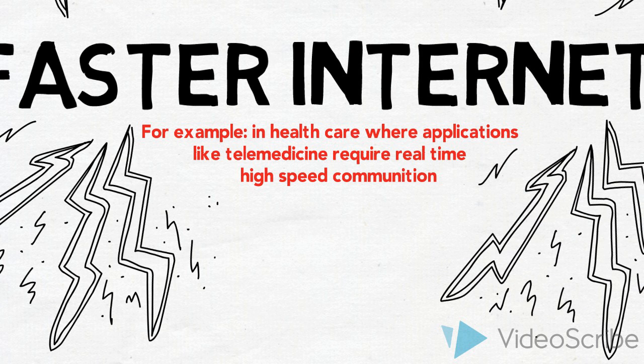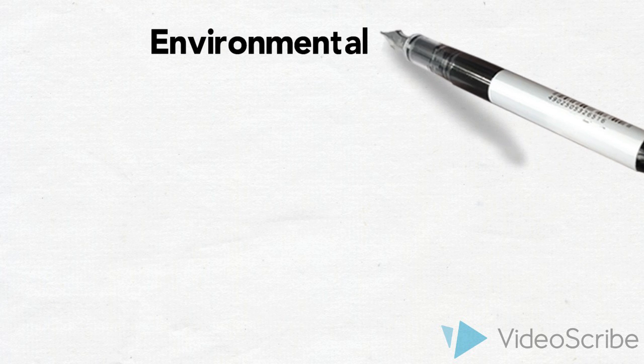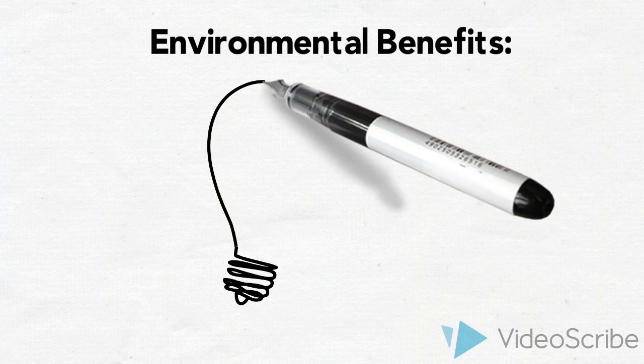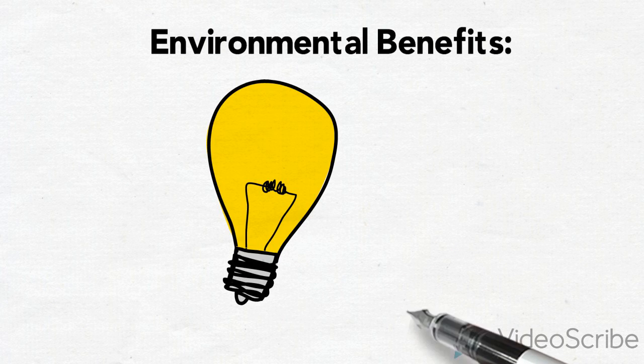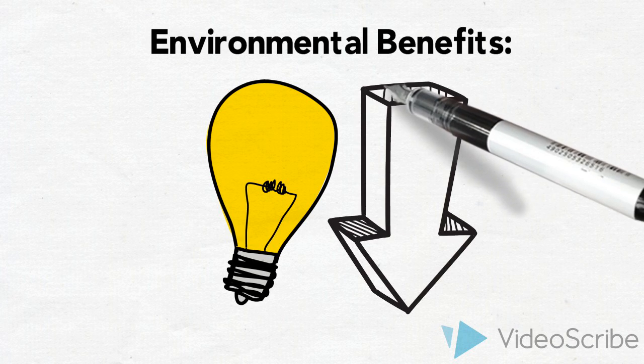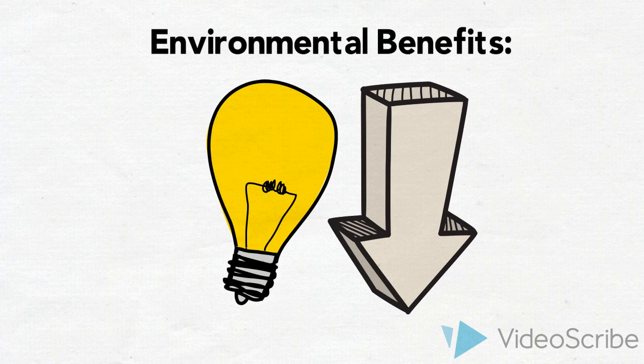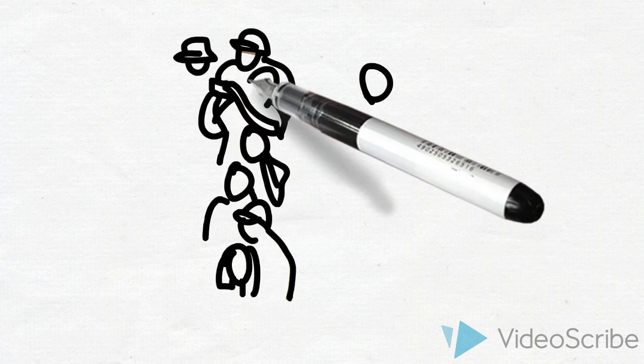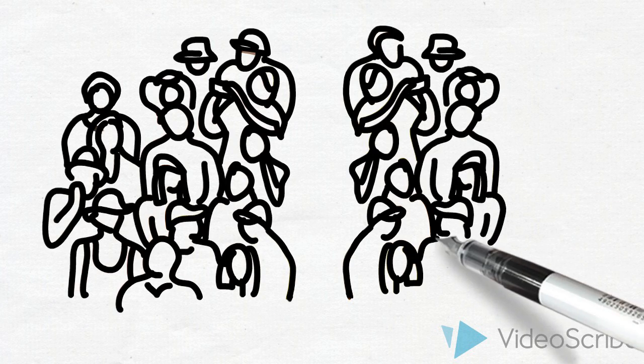In addition, there are possible environmental benefits to using optical fibers. Optical fibers use less energy in comparison with copper cables and hence can reduce energy consumption, which could save hundreds of kilowatts of energy per year. In short, who does faster internet benefit? Everyone.